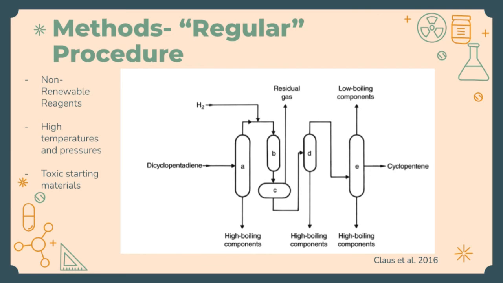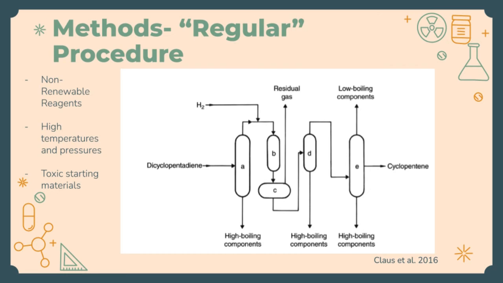Before the use of fatty acids, such as oleic acid, fossil fuels were used to produce cycloalkenes. One such example is the synthesis of cyclopentadiene and cyclopentene via pyrolysis of gasoline. The figure on the slide shows the reaction steps for the production of cyclopentene from crude dicyclopentadiene derived from coal tar or steam cracking operations.